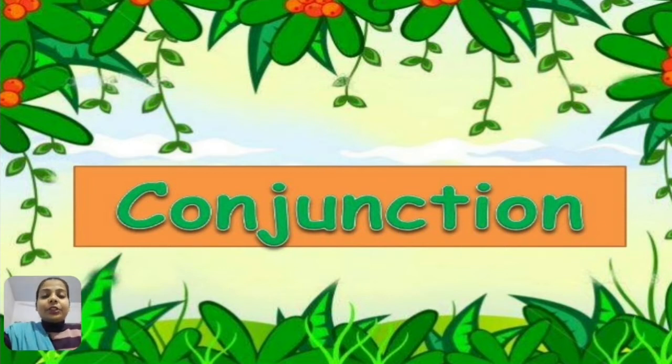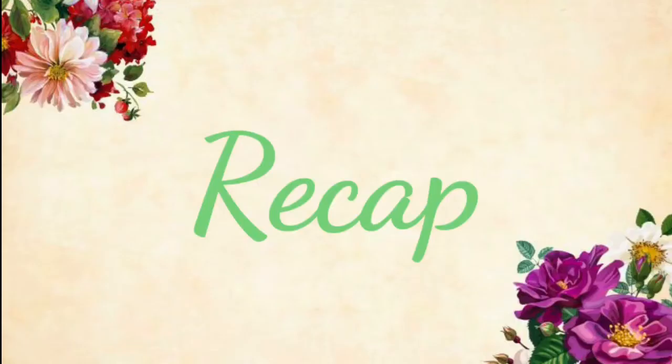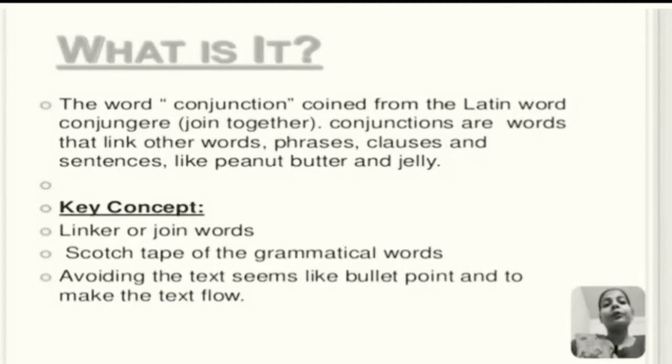In the previous session, I explained conjunction and one of its kinds, that is coordinate conjunction. So what are conjunctions? Let's revise quickly. The word conjunction is coined from the Latin word conjunct, which means join together. Conjunctions are words that link other words, phrases, clauses and sentences.